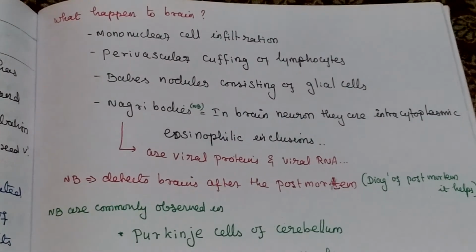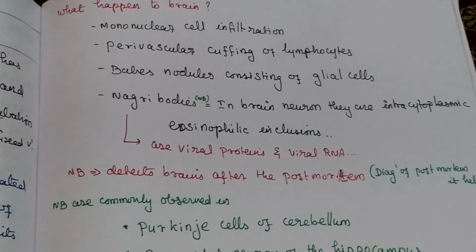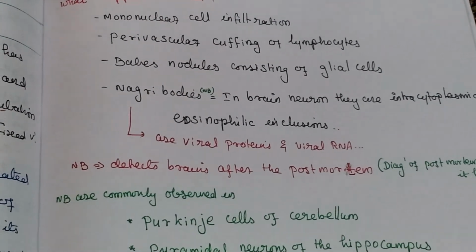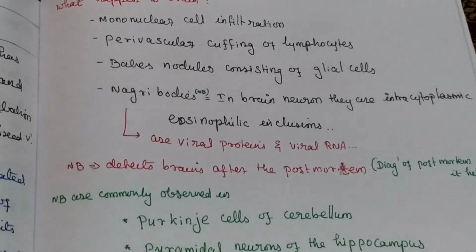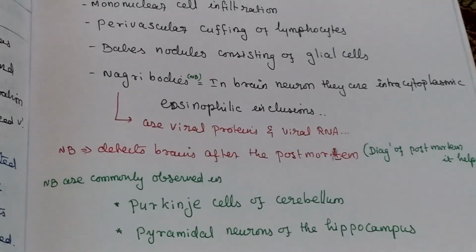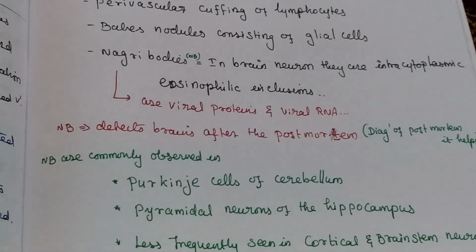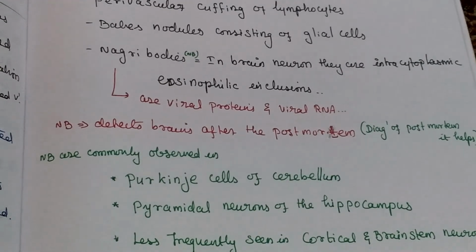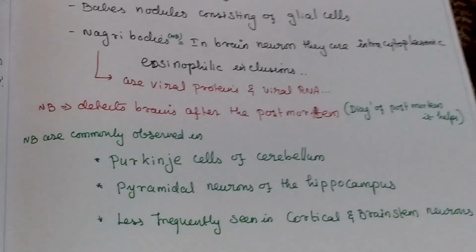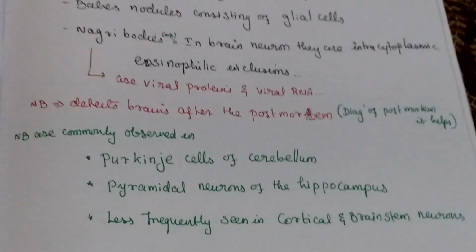So what happens to the brain? Mononuclear cell infiltration, then perivascular cuffing of lymphocytes, Babes nodules consisting of glial cells, then negri body formation. This negri body is observed in Purkinje cells of the cerebellum and pyramidal neurons of the hippocampus, then less frequently seen in cortical and brainstem neurons.